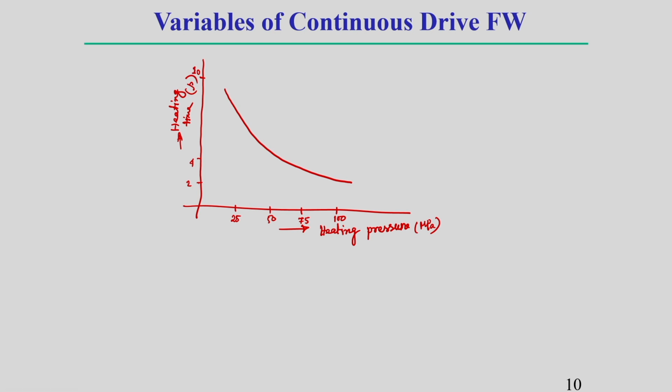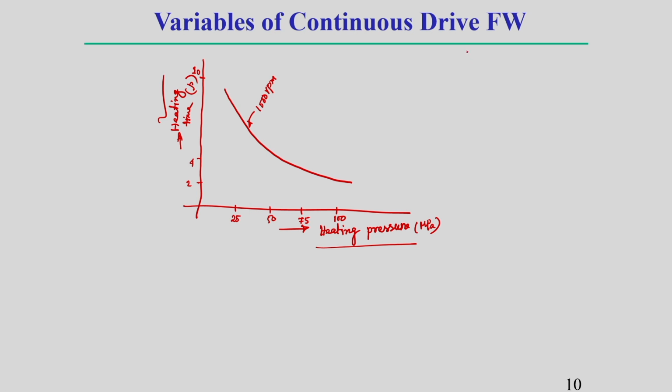So, you get an idea of the general time range required to heat these. For a particular RPM, keeping all other parameters constant, let us say around 1000 RPM, the rotational speed is constant. Here you can see that if heating pressure is increased, then heating time is decreased. Lower the pressure, higher the heating time, you should keep this in mind.